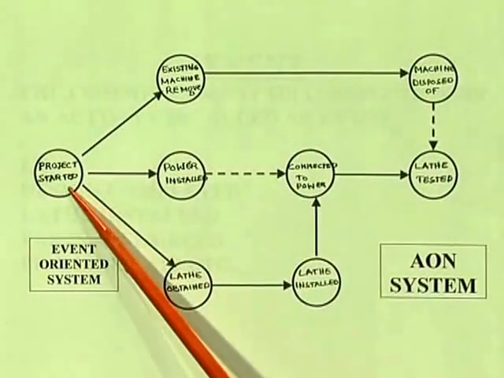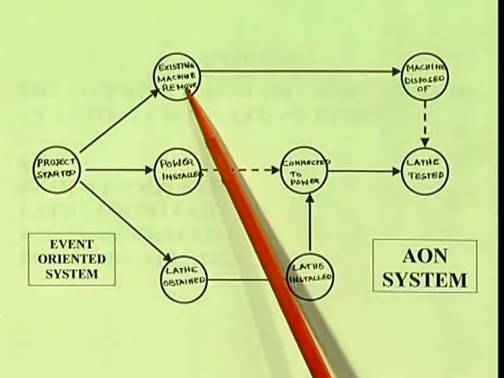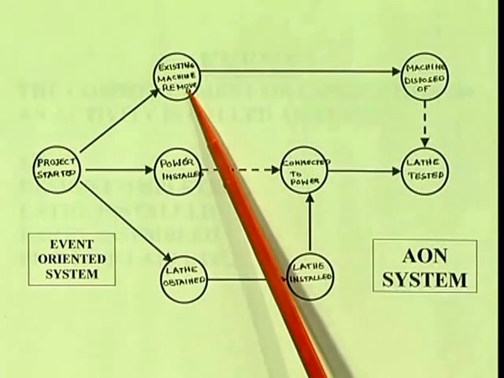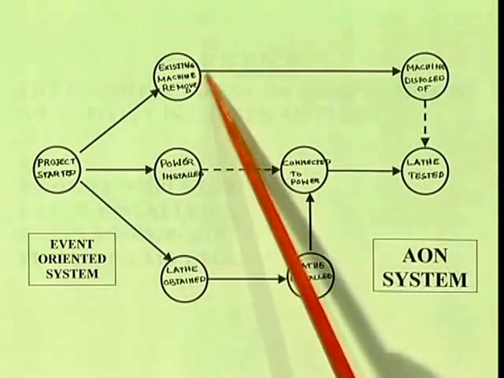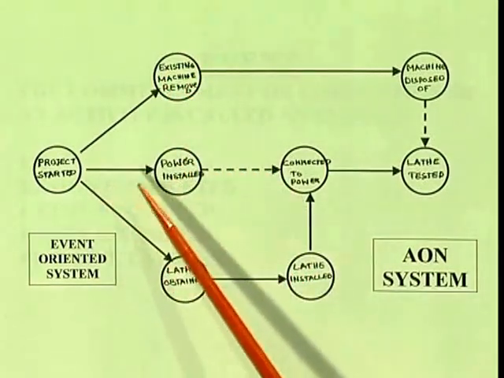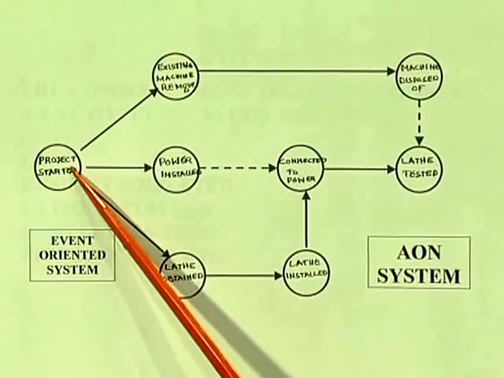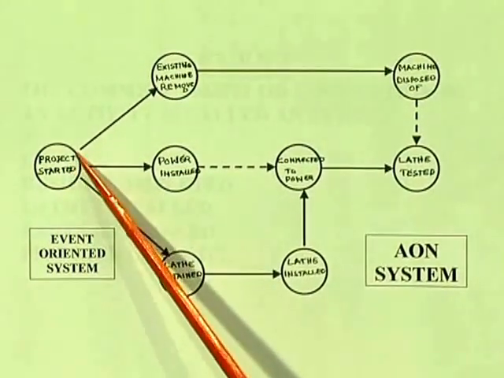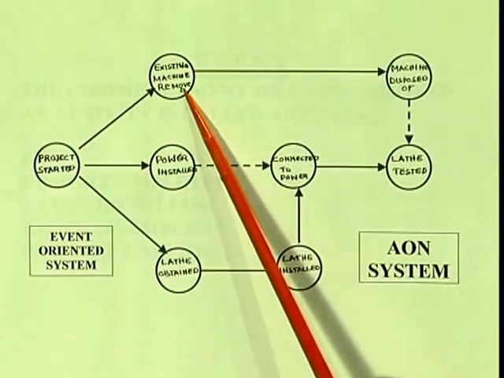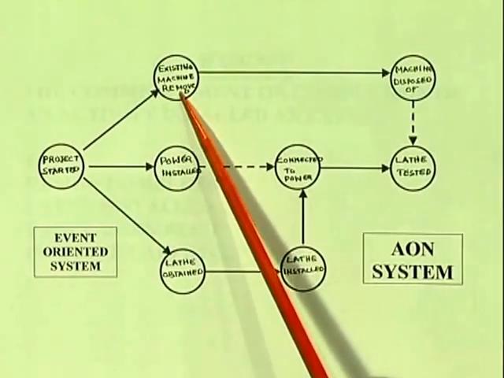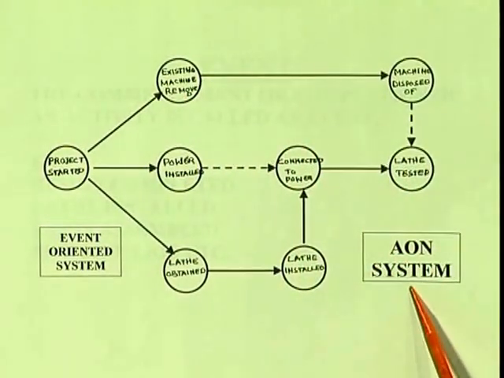Now, project started, this is the starting event. Next, existing machine removed, power installed, lathe obtained. Here all these circles are called events. Now, that is activity on node. So, what is this activity? Existing machine is removed. This is shown in a node, called the AON system.